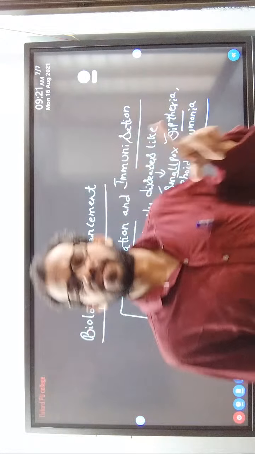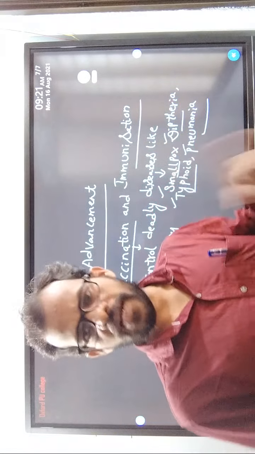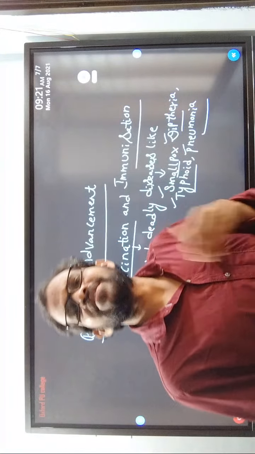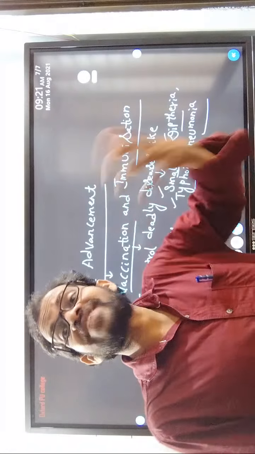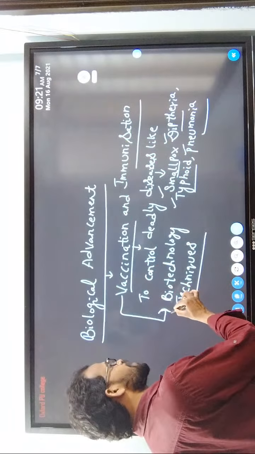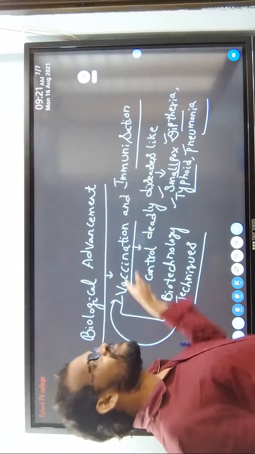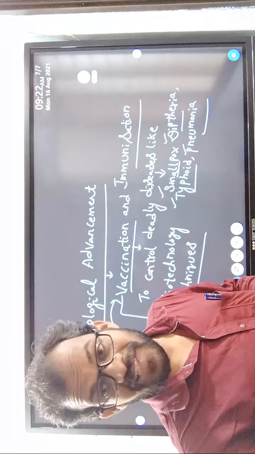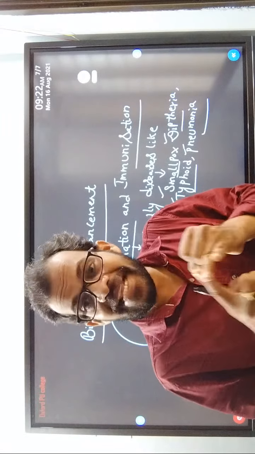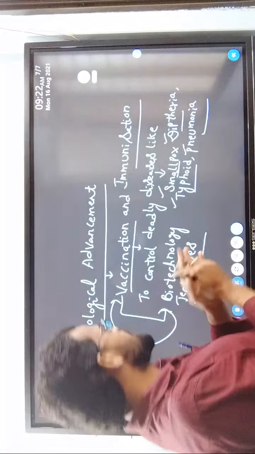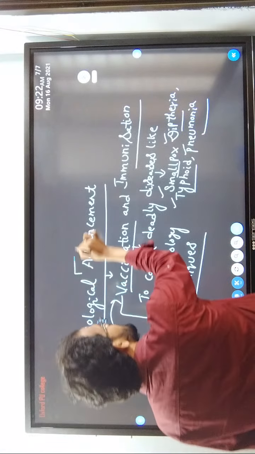In the last class of the second year syllabus, on the second page of the syllabus, we discussed what biotechnology is, what its applications are, and how they prepare vaccination with the help of biotechnology. Vaccines are prepared with the help of biotechnology techniques. They are using yeast, bacteria, small animal models, and other biological advances.